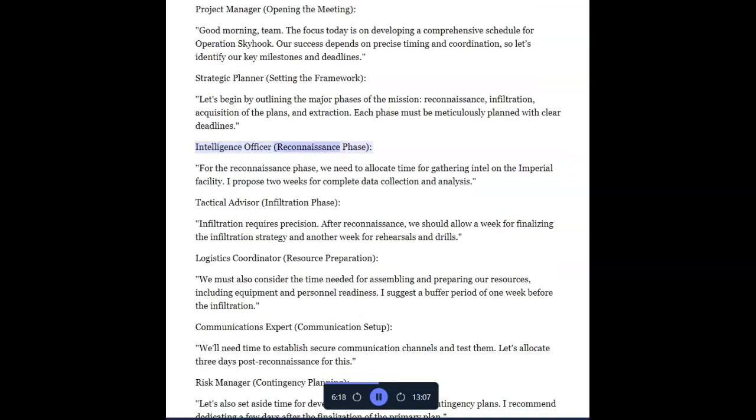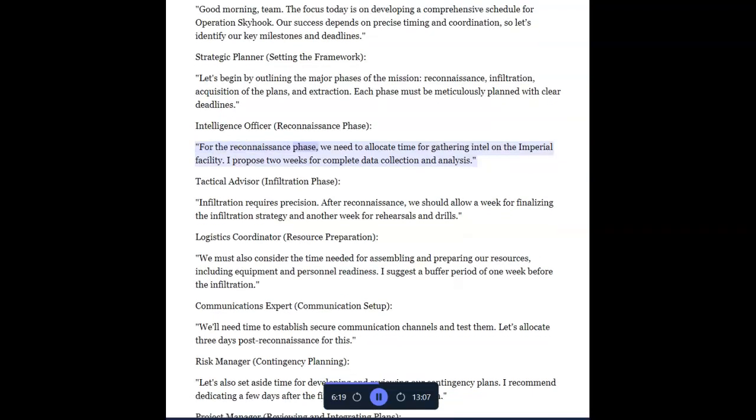Intelligence Officer, reconnaissance phase. For the reconnaissance phase, we need to allocate time for gathering intel on the Imperial facility. I propose 2 weeks for complete data collection and analysis.